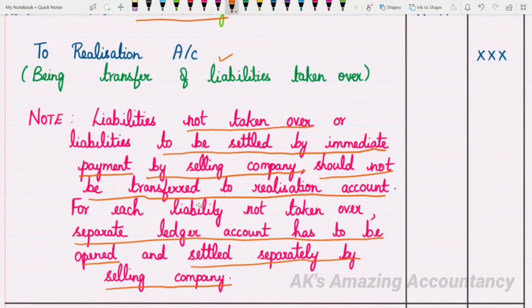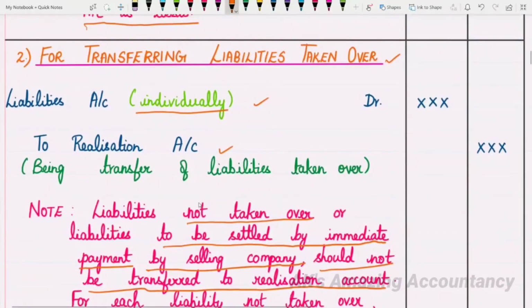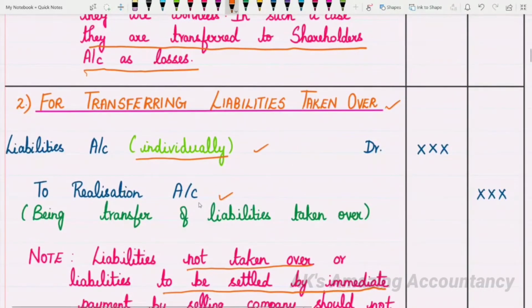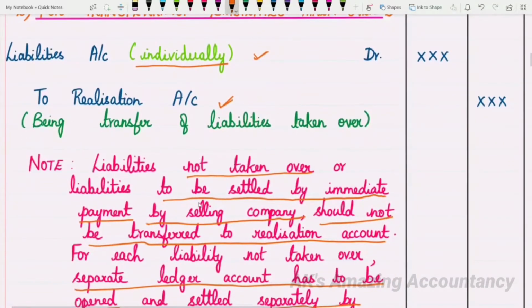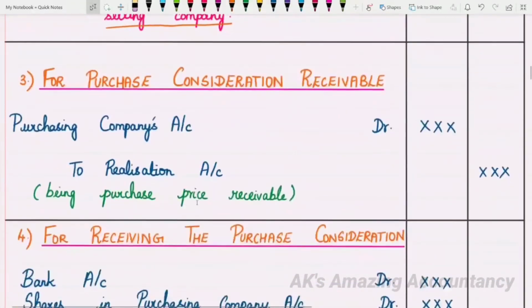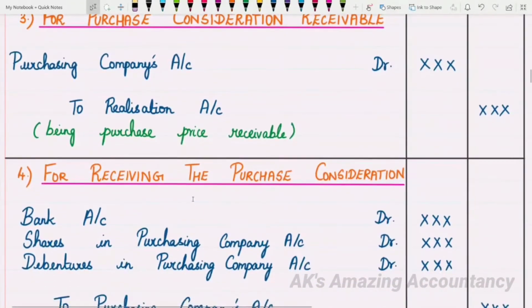Okay, so I have told you regarding the second journal entry now. So what is the second journal entry? The second journal entry is for transferring liabilities taken over. For transferring liabilities taken over, the entry is liabilities account debit to realization account. While entering the liabilities, I told you that you'll have to enter the liabilities individually, and those liabilities which are not taken over and which are to be settled immediately by the selling company should not be transferred to realization account. Now let us proceed with entry number 3.